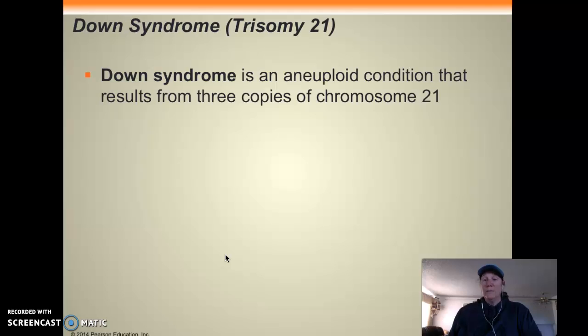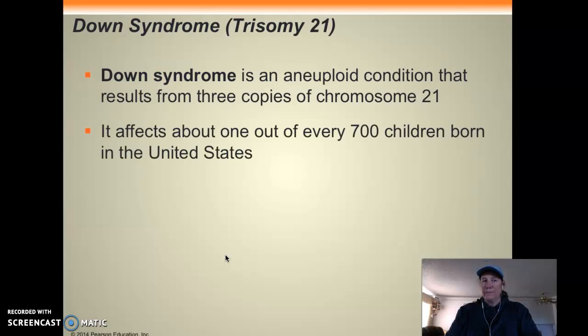Many of them are mentally challenged. A lot of them have heart conditions. They have characteristics like their tongue is larger than their mouth. They used to call them mongoloids, which is awful, because they had that characteristic face. But basically, a lot of times you'll see their tongue out because it's too big for their mouth. They have extra eye folds on their eyelids. There are characteristics because of having that extra chromosome. And 1 out of every 700 children born in the United States has Down syndrome. It's not as uncommon as you think.